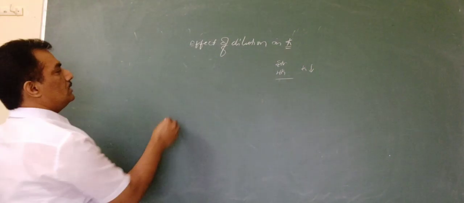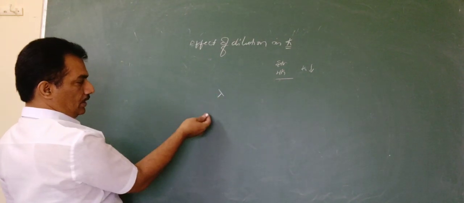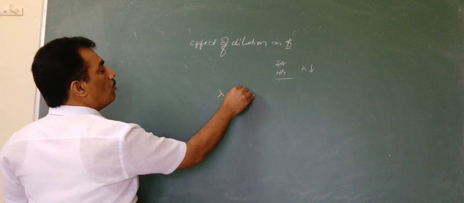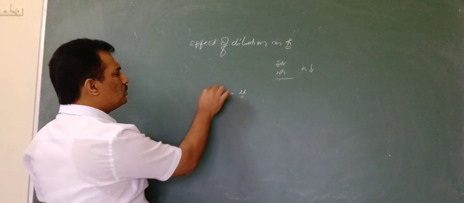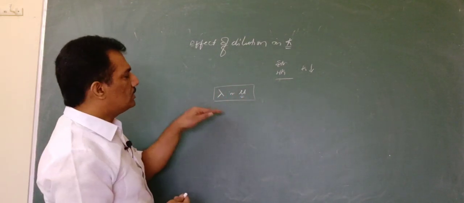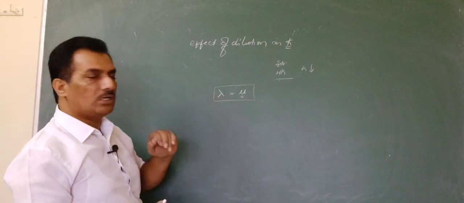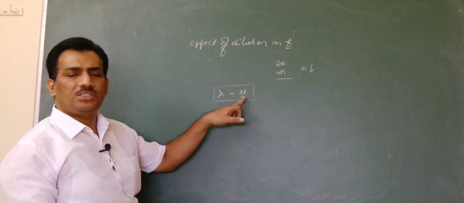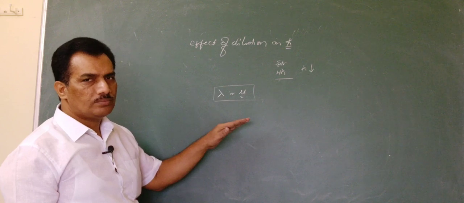Now it is the effect of dilution on lambda, that is equivalent conductance, and mu, that is molar conductance. Remember both of these are affected in a similar manner. So when you understand the effect of dilution on equivalent conductance, the same factor is in operation for molar conductance also. So you can consider either of these two.